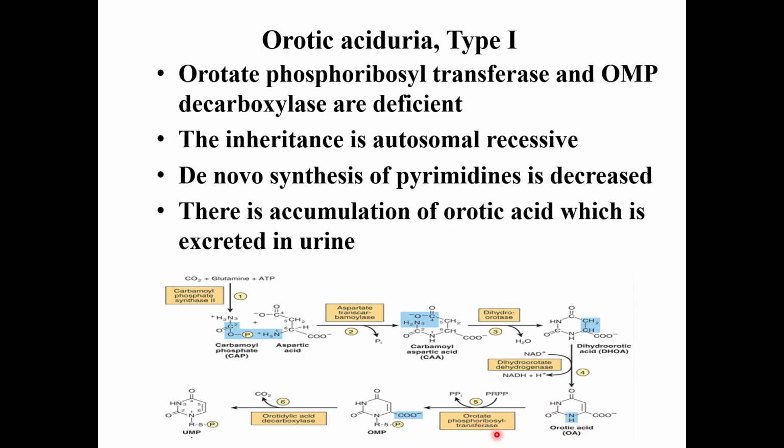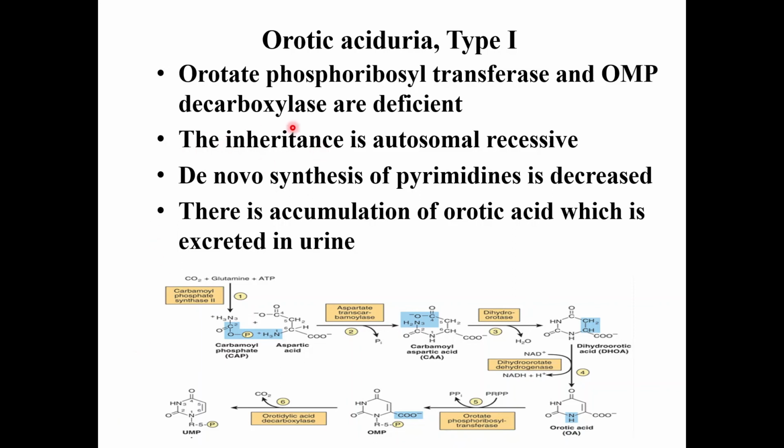In the fifth step, in presence of orotate phosphoribosyl transferase, OMP is formed, and after decarboxylation UMP is formed. UMP will further convert into CMP, TMP, etc.